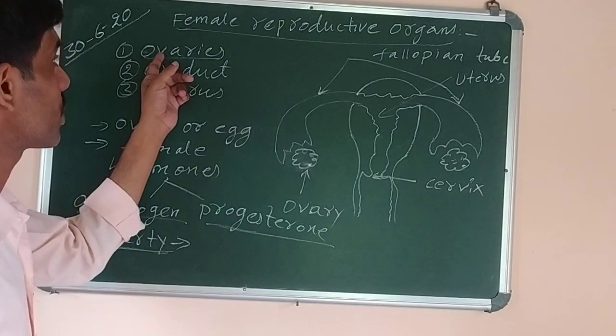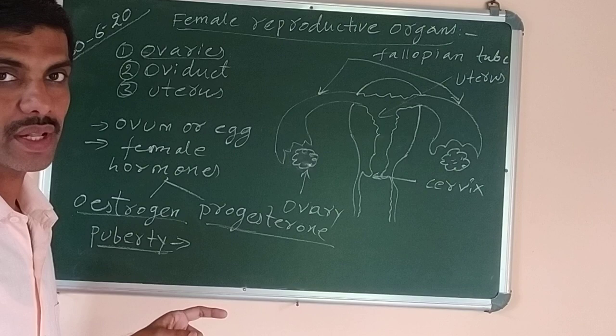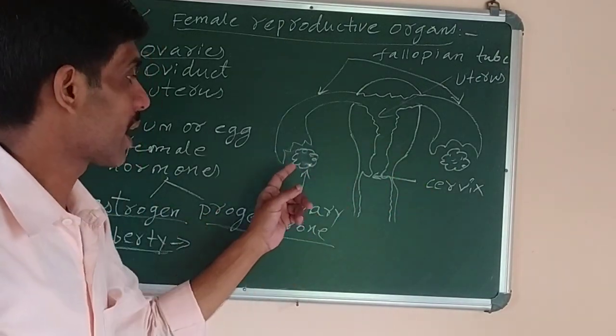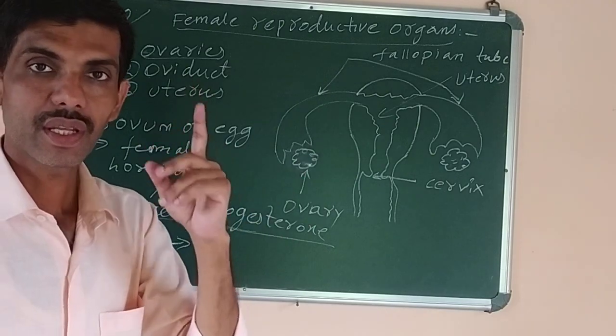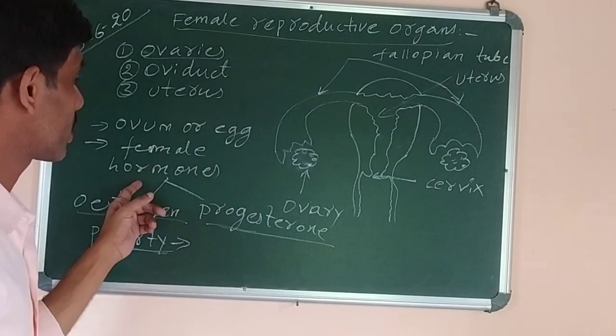So what are ovaries? Ovaries are the name of the primary or main organ of the females. Where are they located? On either side of the abdominal cavity. And what is the function? It produces the female gamete, which is known as ovum or egg, and also the female hormones.